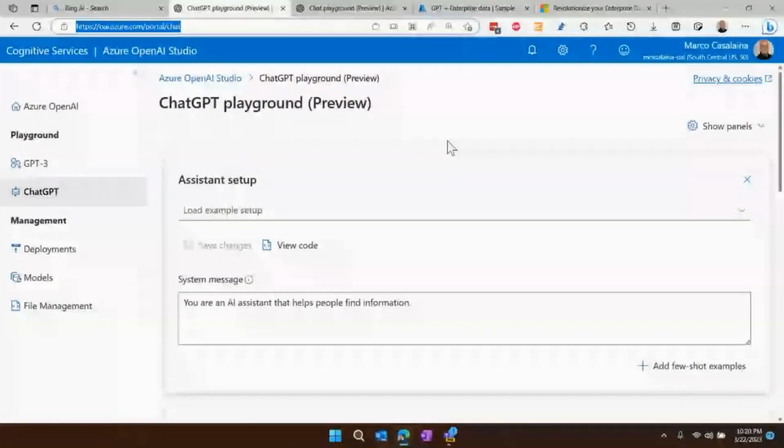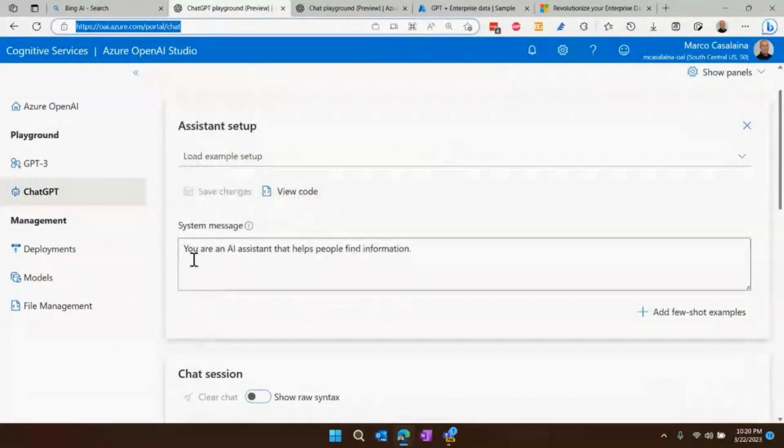I see. So here's what I'm going to do. All right. So this thing at the top here, the system message, or what we call the meta prompt, this is very important. This is where you give it its instructions. This is where you tell it what its tone should be. This is where you tell it what not to do. For example, maybe you want to say, don't make jokes about politicians or something like that. Right. So you give it all these instructions up here in the system message.